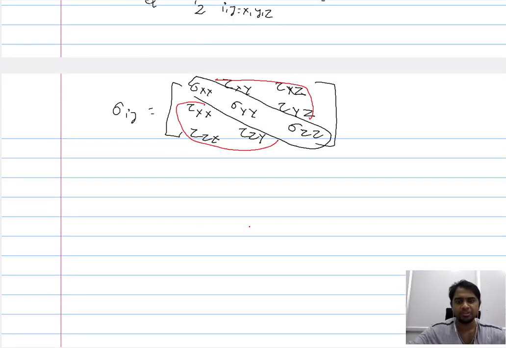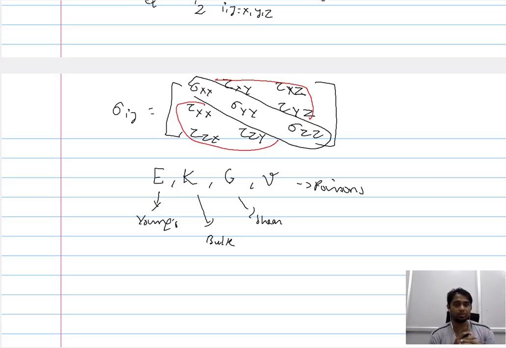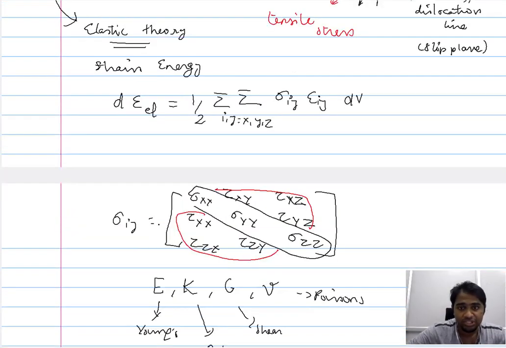Now once you have dissociated the different components of the stress, it is possible for us to identify the strain with the help of several moduli that we have. We have Young's modulus, bulk modulus, shear modulus, and along with them the Poisson's ratio. So in combination of all these material constants, once you are able to dissociate the applied stresses into different components, you will be able to identify specific components of strain. That is why we have the notations i j here.